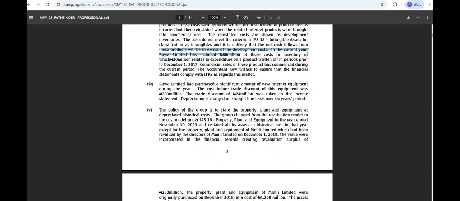Sir, I don't understand one thing. I thought whenever we're calculating NCI, we just do NCI as per the statement, maybe share of profit. I don't know that NCI has this kind of adjustment like the one you are doing now. Because if I was in the exam, I wouldn't know that I'm going to do all this. So from the question, how do we know we are going to do this kind of adjustment to the NCI? From the question, if you are doing NCI, what are the things you need? How do you get your NCI?